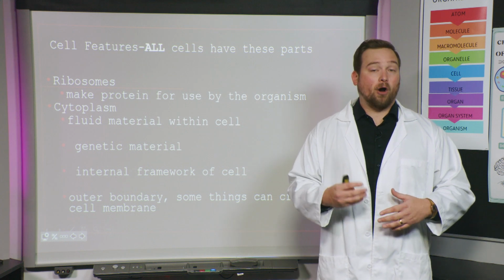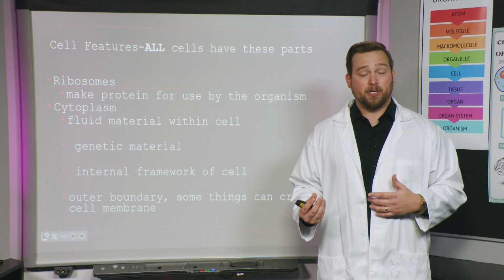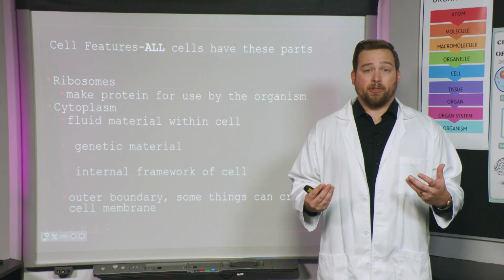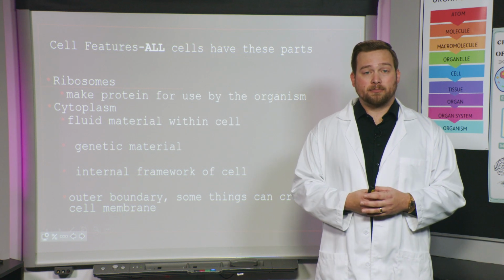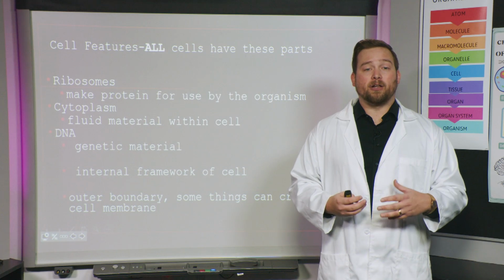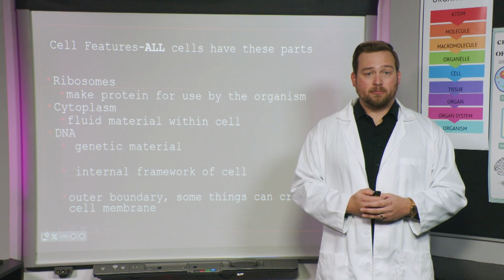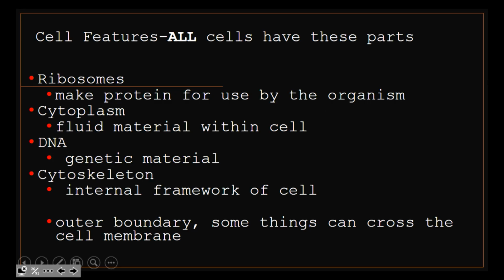The next thing that all cells have in common is that they're always going to have some type of genetic material. What's the genetic material that we find inside of all cells? That's right, it's called DNA. DNA is the genetic material that is in every type of cell that you can imagine. What's that thing called that gives the cell its internal framework? It's called the cytoskeleton.